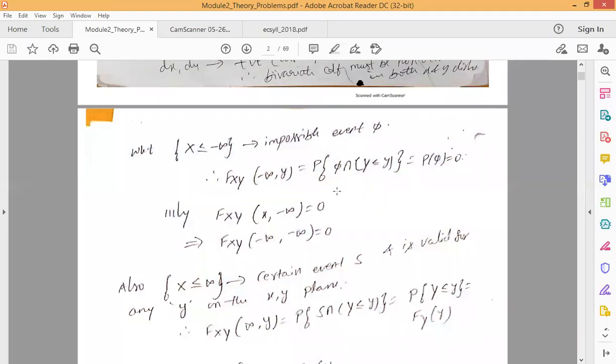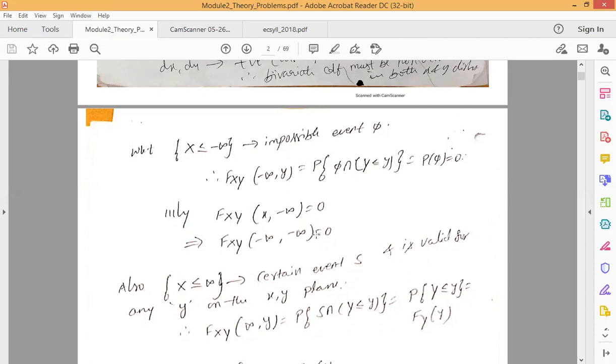Here, as we know, phi intersection with any other random variable is nothing but a null event. The probability of a null event is always equal to 0. So we can see the special case: whenever x is less than or equal to minus infinity, the bivariate CDF Fxy of minus infinity comma y results in the value 0. Similarly, when y is less than or equal to minus infinity, that also becomes an impossible event, so we can write Fxy of x comma minus infinity also 0. And similarly, when x and y both take the value minus infinity, that also results in the value 0. So this is one of the properties.